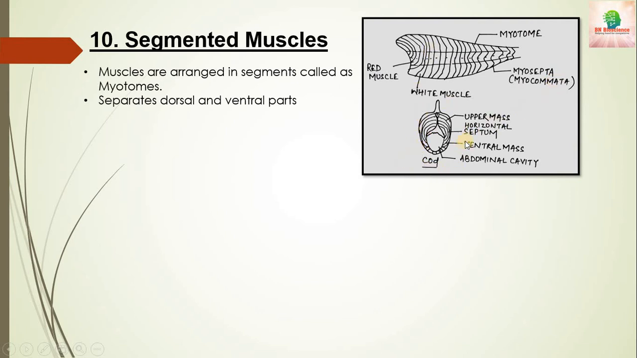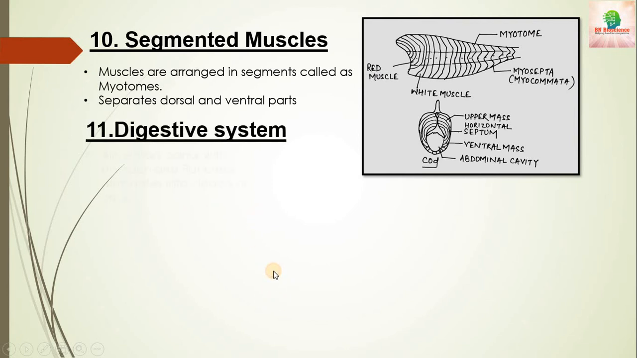So this is the TS, transverse section. We can see it is of the codfish, and this myotome arrangement is different in different fishes. There is a ventral mass here, the abdominal cavity, the septum, the horizontal septum, the upper masses, and these segmental myotomes separate the dorsal and the ventral part of the body.